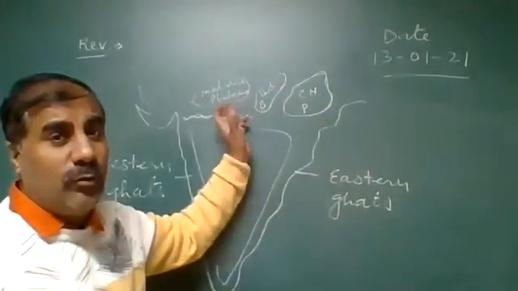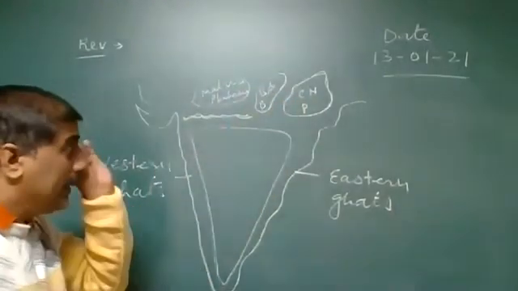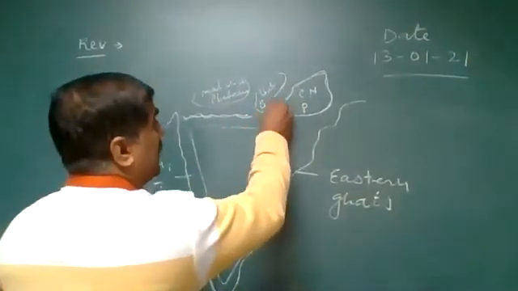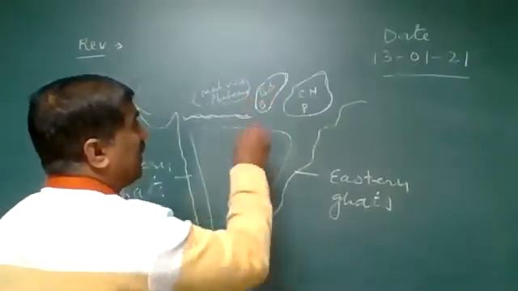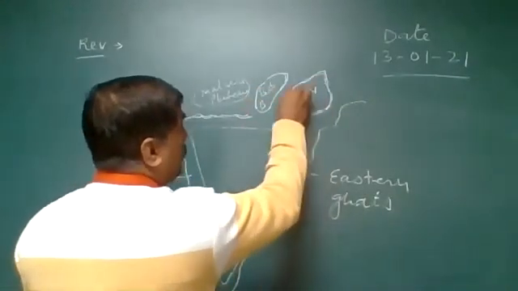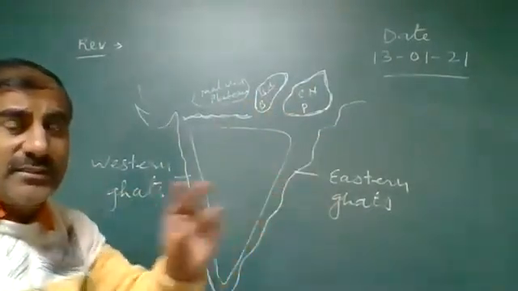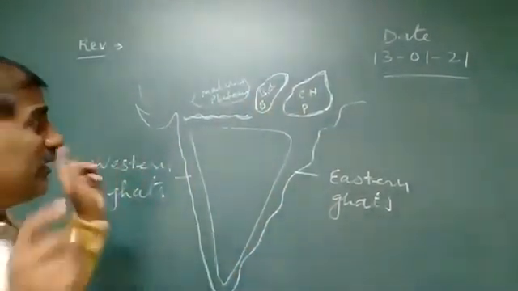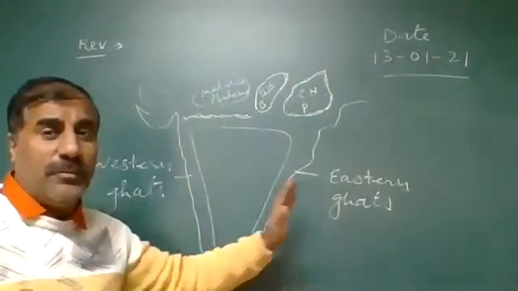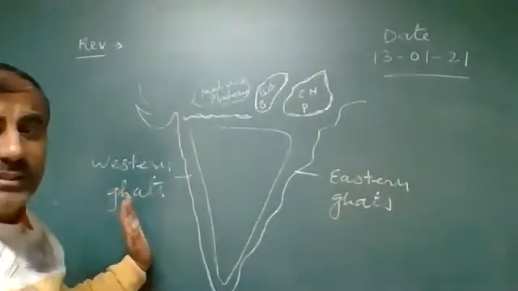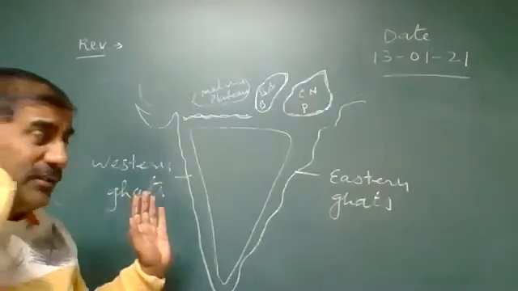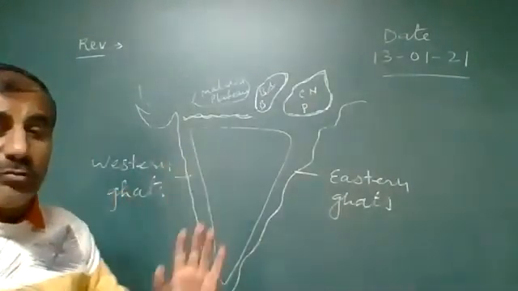When we move to the eastward side of the nation, it is divided into the Baghelkhand and Bundelkhand area. Another one is the Chota Nagpur Plateau. So these are the two classifications towards the eastern side. The third classification is on the basis of the Eastern and Western Ghats. So these are the three classifications of the peninsula plateau.